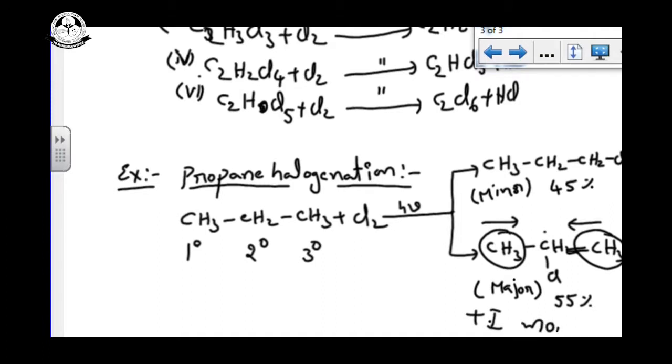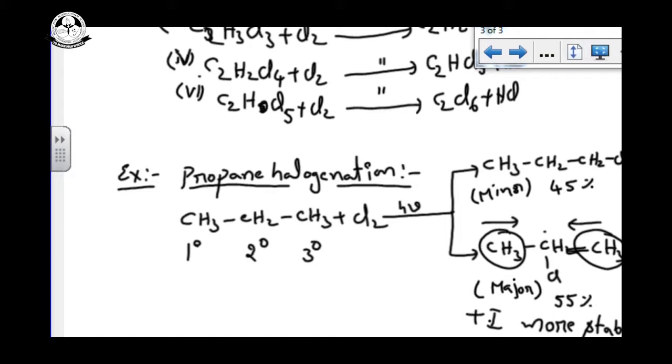More plus effect, more stable. Otherwise we can say more alpha hydrogens, more stable product. Like carbocations, free radicals are also electron deficient. So the order of stability is third degree free radical is more stable than second degree, which is more stable than first degree.